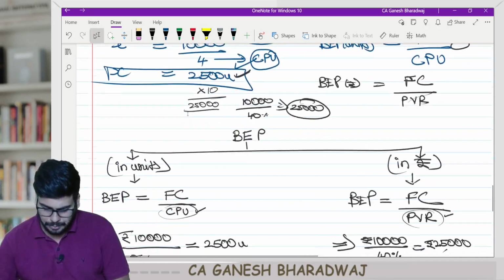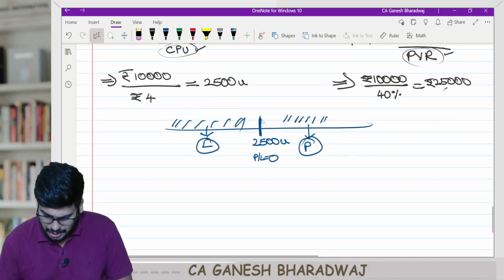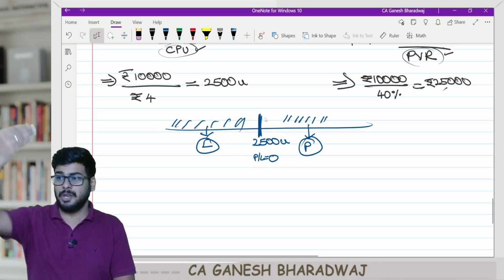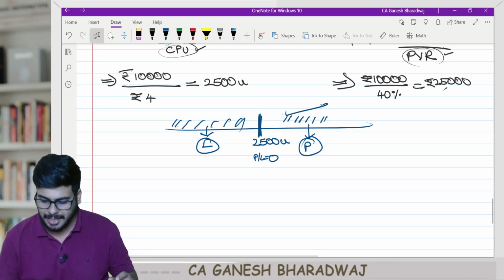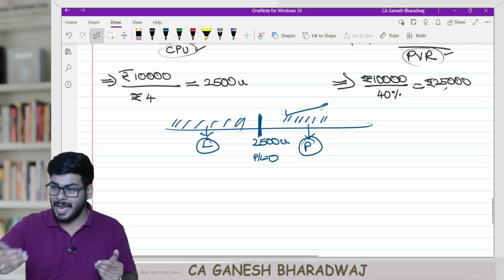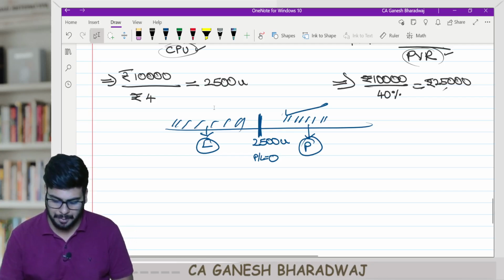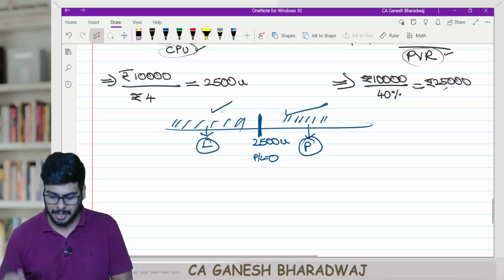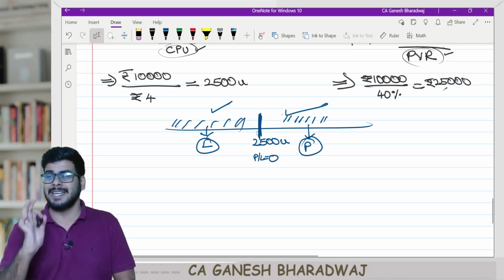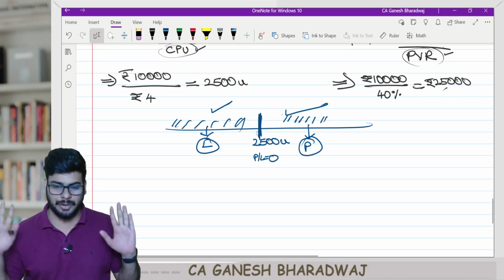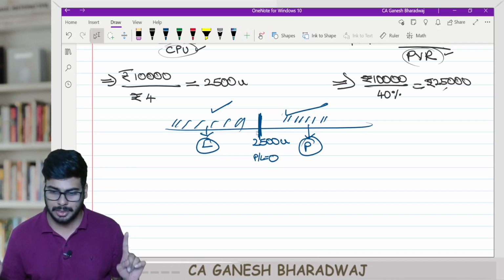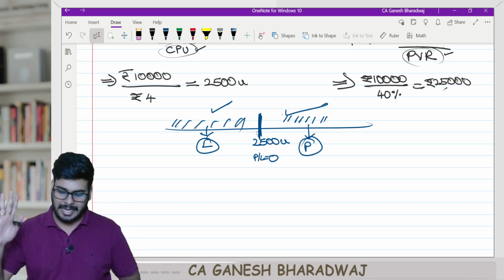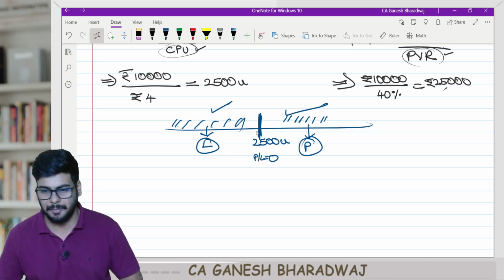So now tell me, break-even point. If my actual sales is beyond my break-even point, it means that I am generating profit. If my actual sales is less than my break-even point, which means I've not started making profit, I'm in a loss scenario. At the break-even point, I neither make a profit nor a loss. Is everyone able to follow this? Perfect. And that's about the concept of break-even point.